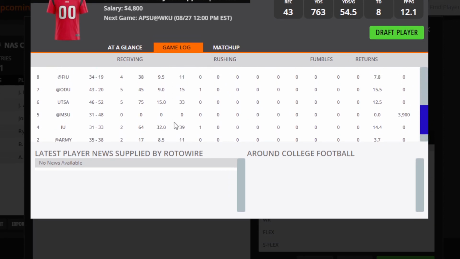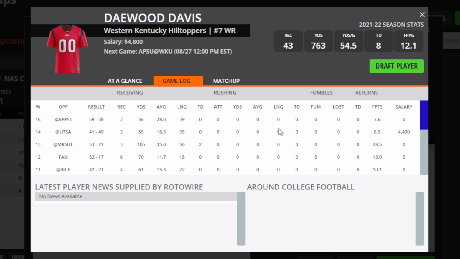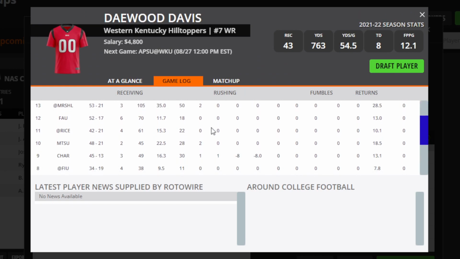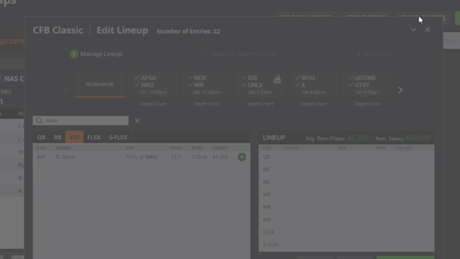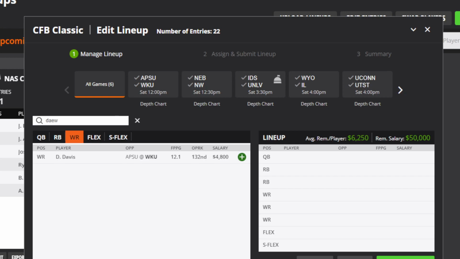I think he's going to be the third wide receiver, but he definitely has the ability to score touchdowns and get yards. So I actually like 3 wide receivers from Western, which really does make me like their quarterback as well. I just think they're going to have a really solid shot, and he's just too cheap to pass on with his past production. So I do think that we have a really good, solid group of players.